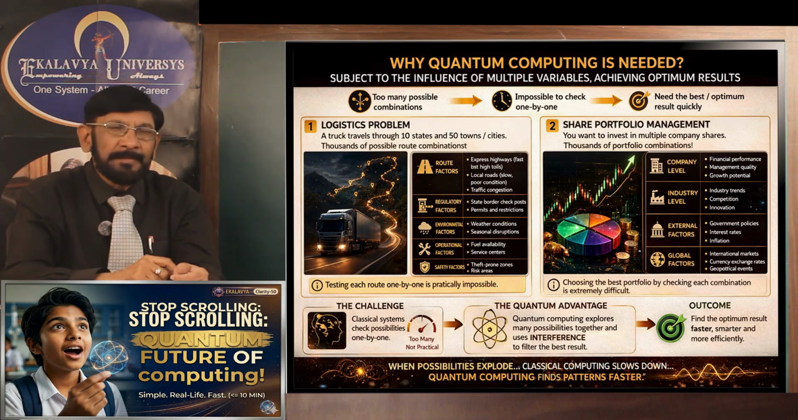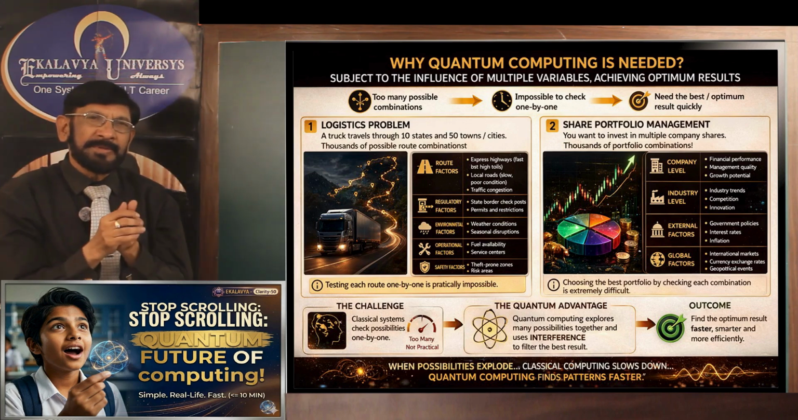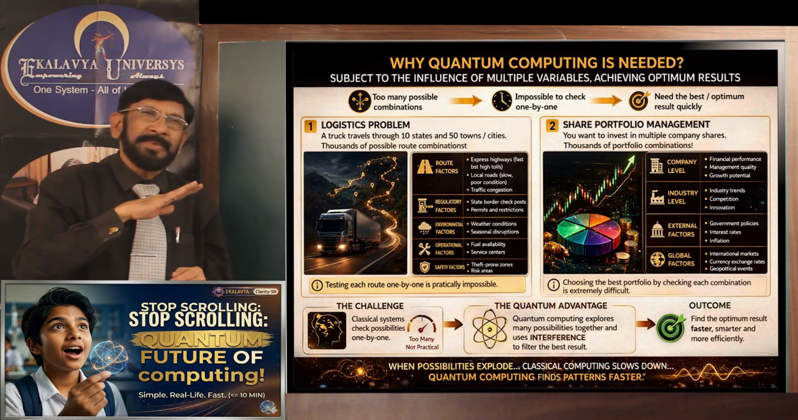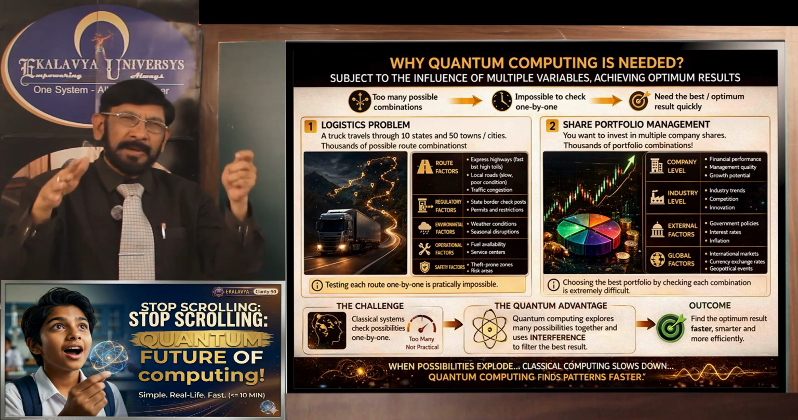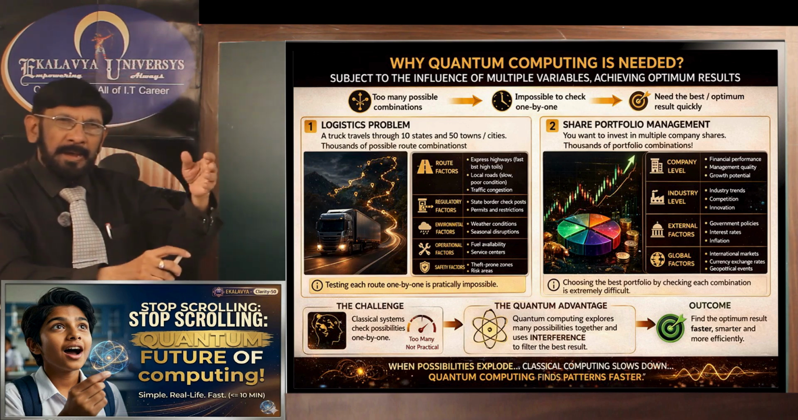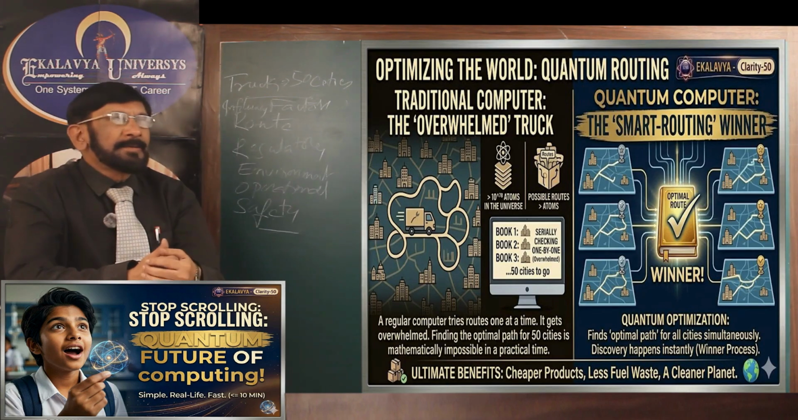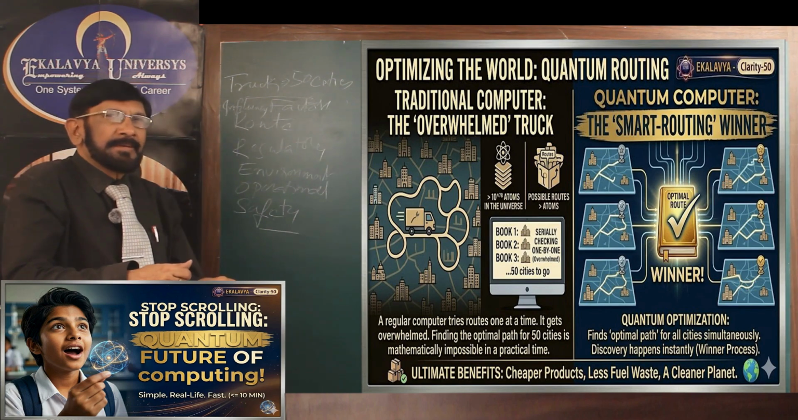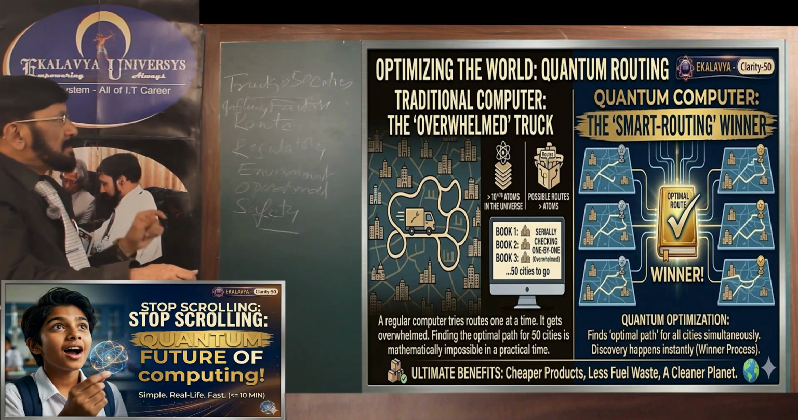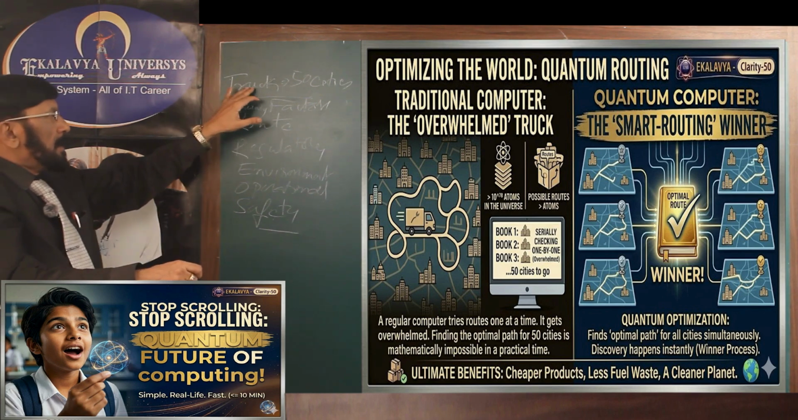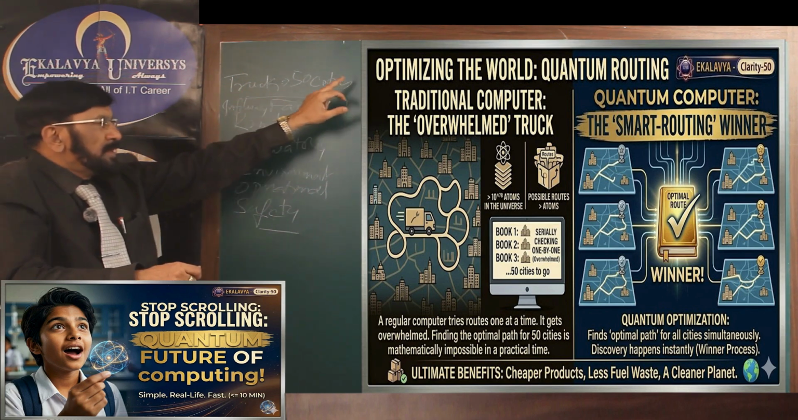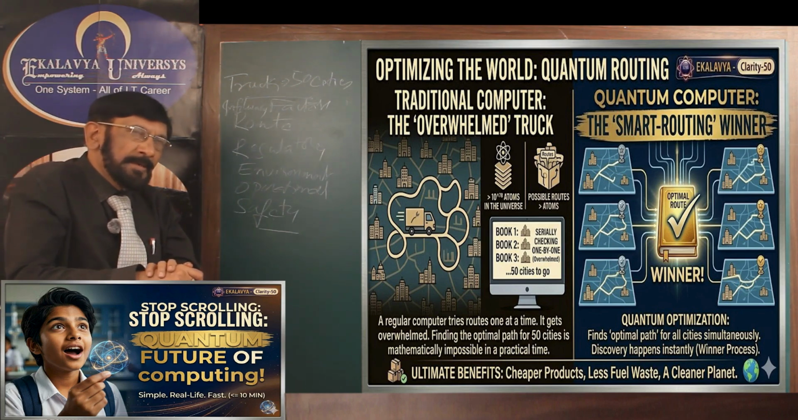But as far as quantum computing is concerned, all at a time, at once, it computes all the issues and it gives a result instantly. In order to understand the complexity in this issue, focus on this logistic issue. Here, a truck should pass through 50 cities or towns and all that.